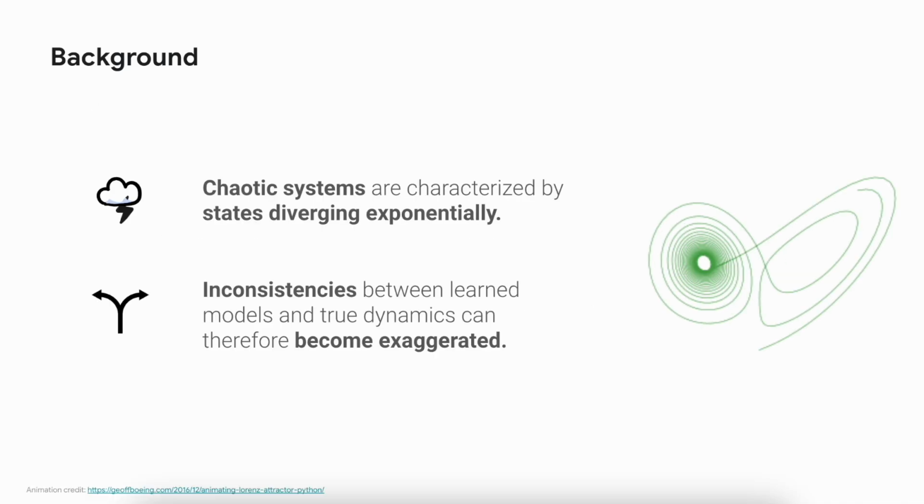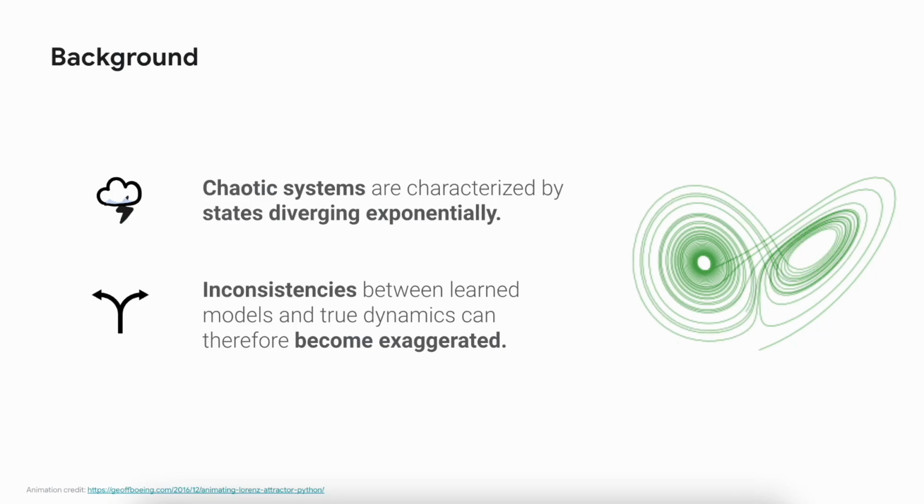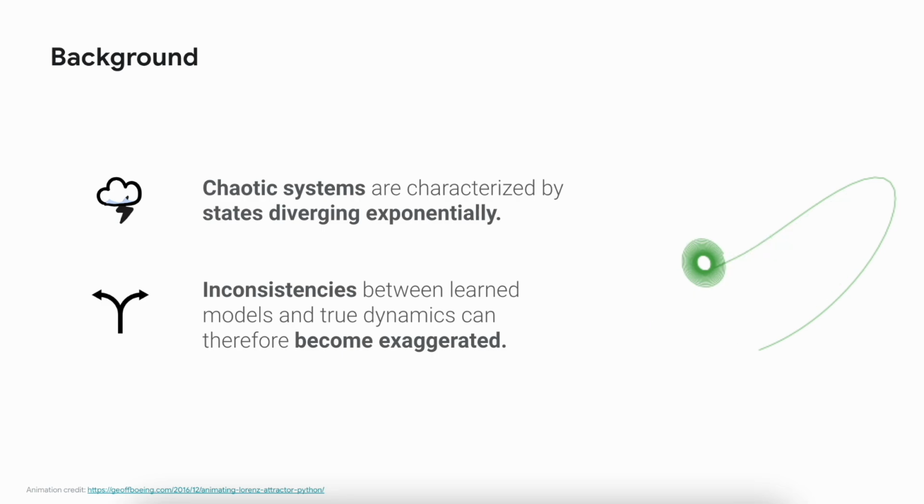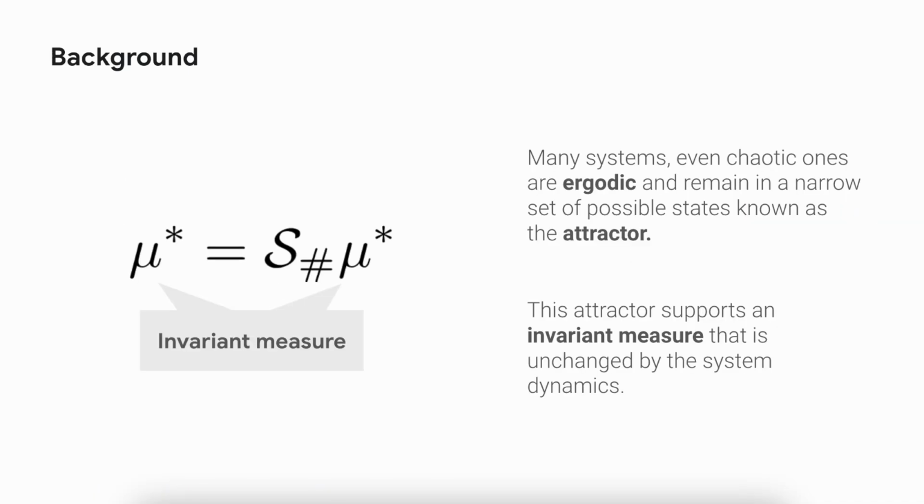For chaotic systems, that is those in which nearby states can diverge exponentially, this paradigm can often be insufficient, as even small discrepancies between the learned and the true dynamics can become exaggerated, as the learned model is rolled out for longer trajectories, leading to incorrect or exploded states.